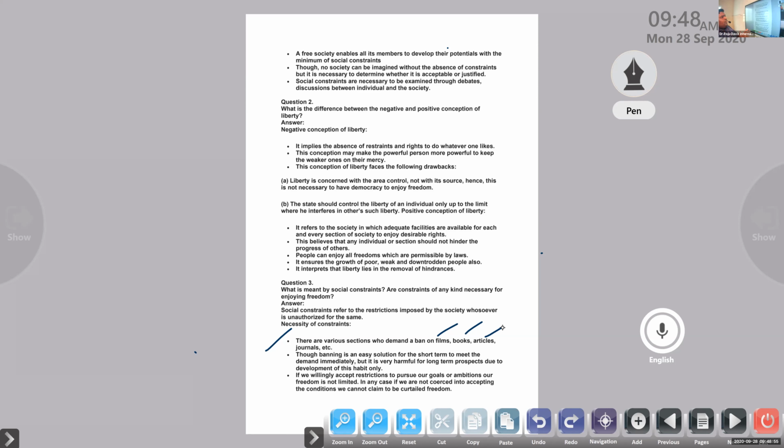One group of people are able to make changes in the government. They pressurized the government to stop the films, books, articles, and journals. So the government accepted that, otherwise the government knew that they would fall down. They would lose their power. So the government accepted that for the short time. They satisfied the need of that group of people.